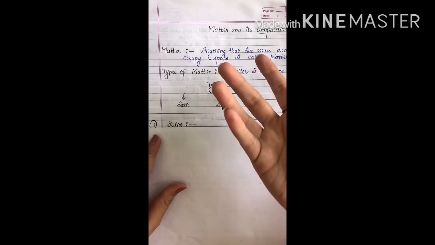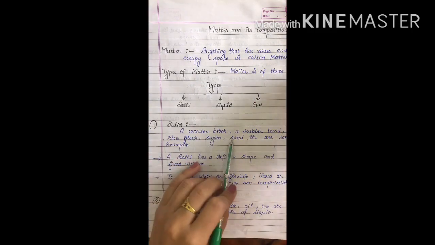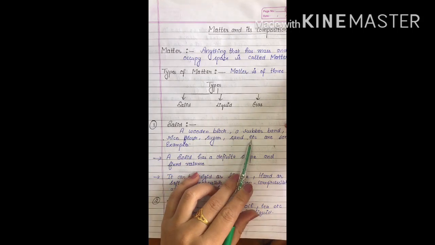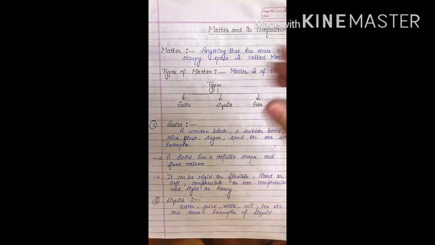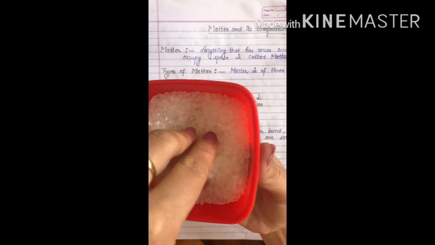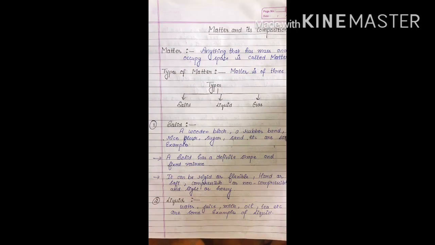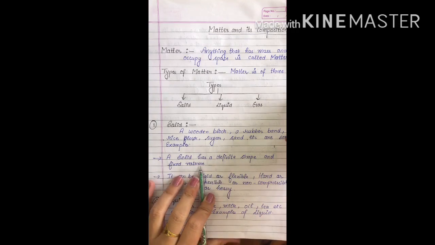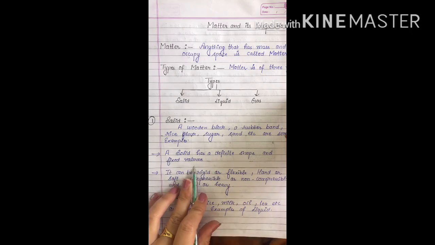Solid is that which is hard. Like a wooden block, a rubber band, rice flour, sugar, sand, etc. are some examples of solid. I can show you sugar. This is an example of solid. A solid has definite shape and has fixed volume.